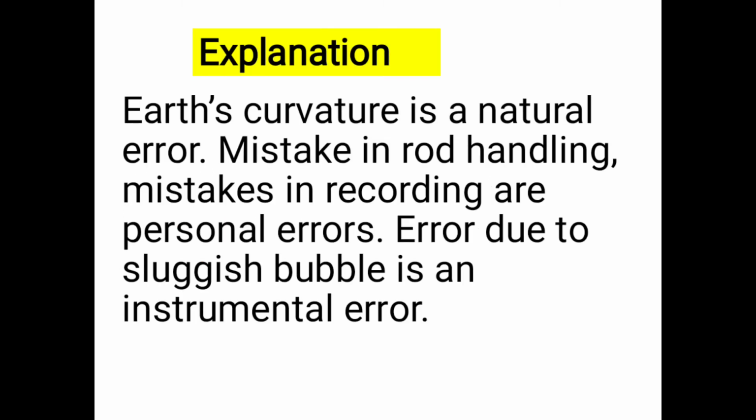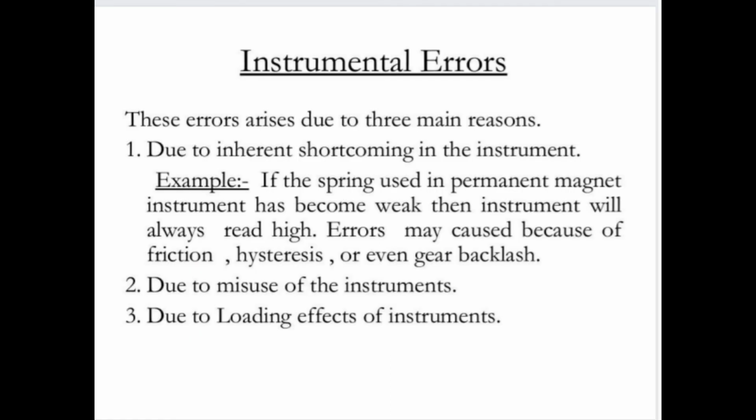So we see the explanation of this. Earth's curvature is a natural error. Mistake in rod handling and mistakes in recording are personal errors. Error due to sluggish bubble is an instrumental error. So this is the instrumental error. So we see what instrumental errors mean.